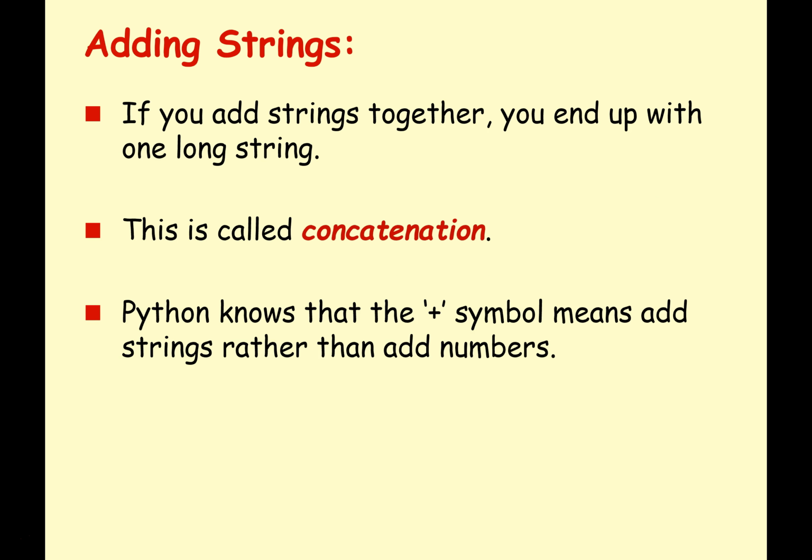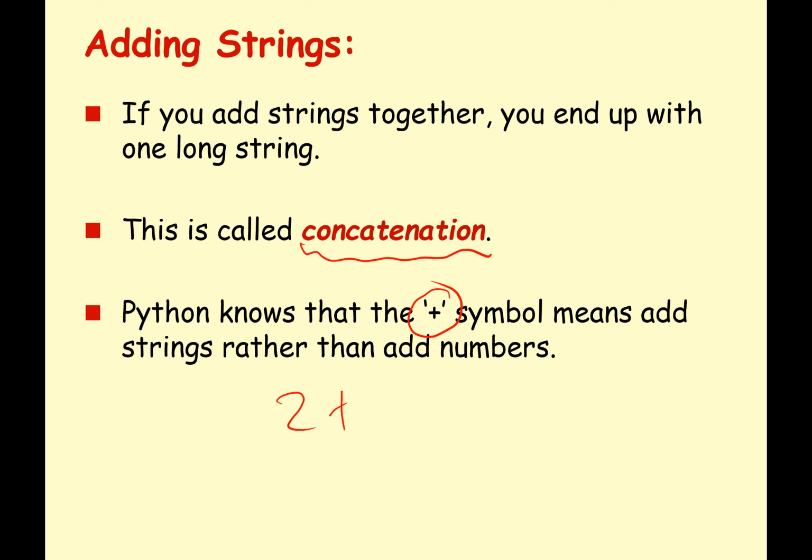So if you add strings together, of course, you end up with one long string, one long piece of text. The technical term for this is concatenation. So I've highlighted that in red. It's a nice word to know, nice word to use. It just means joining text together. And of course, Python understands that the plus symbol has a different meaning when you use text than when you use math.